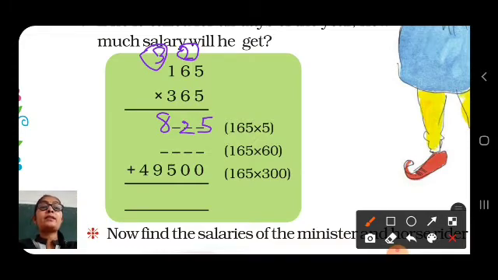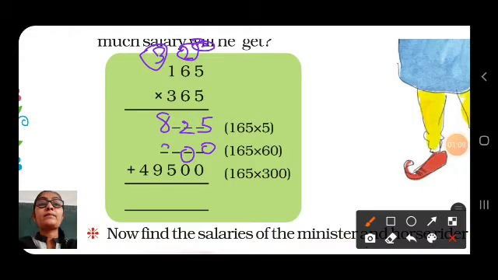Now we will multiply with 60. So first we will write here 0. Now 6 5s are 30, here 0. 3 will be carried over. 6 6s are 36 plus 3, so 39, here 9 and here 3. 6 ones are 6 plus 3, 9. And here the product of 165 with 300 is already given.